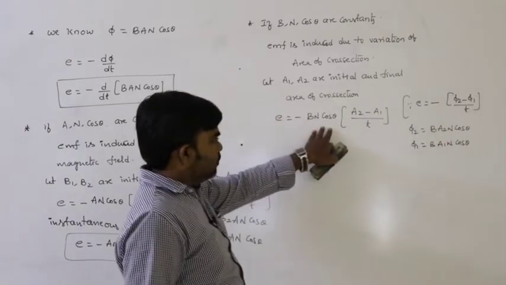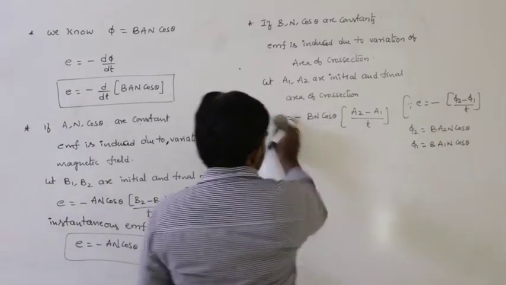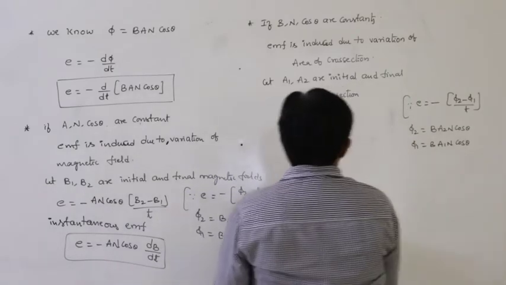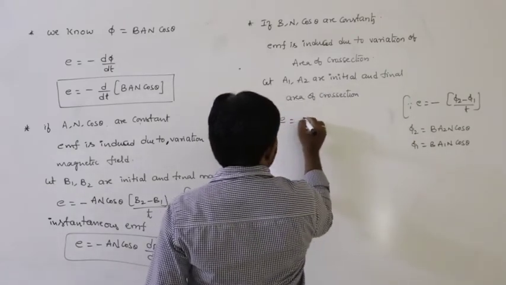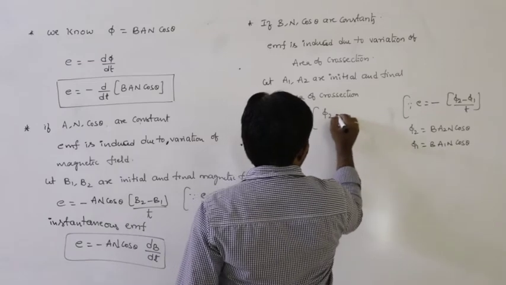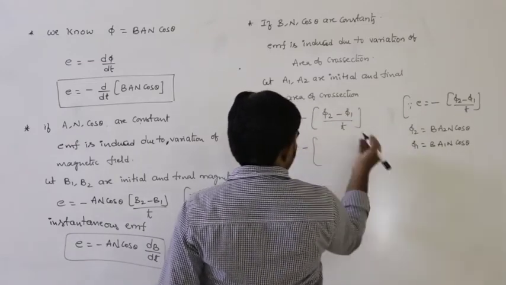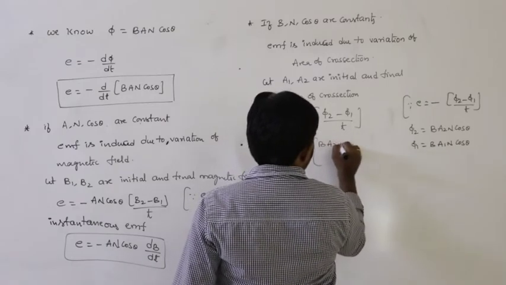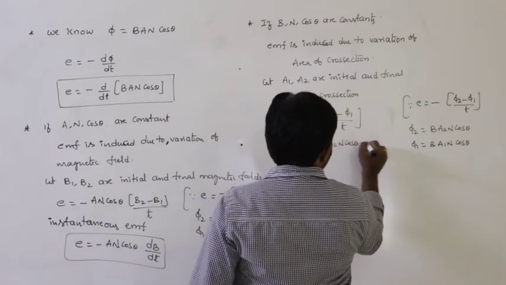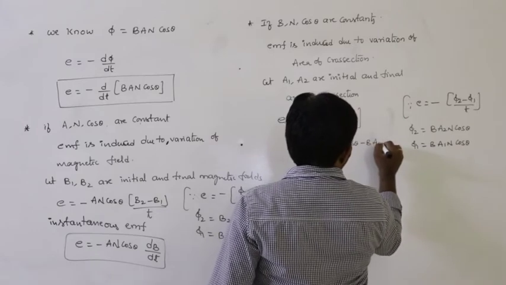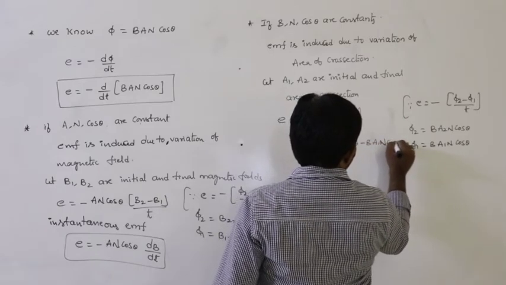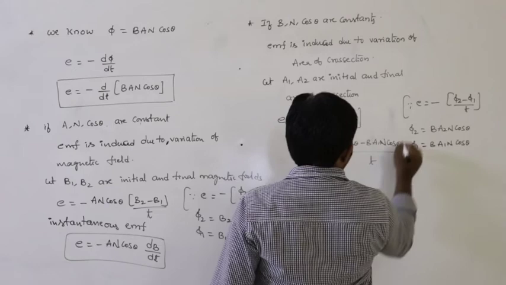If we substitute that, we can get the same. E is equal to minus of phi 2 minus phi 1 by t, rate of change of flux. Phi 2 is B A2 n cos theta minus B A1 n cos theta divided by t.